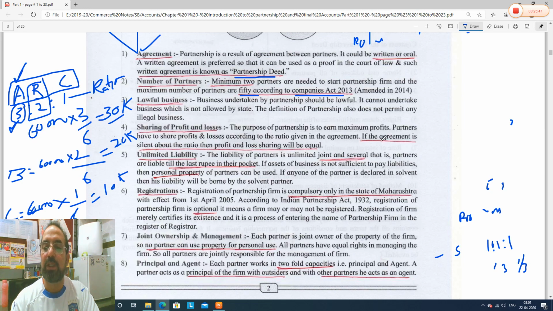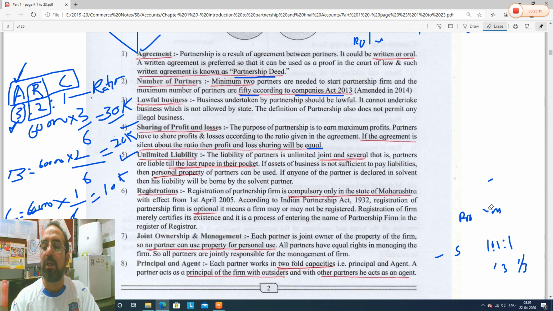Sharing of profit and loss. If the agreement is silent, if they have not agreed, or had only an oral agreement, or if they have not discussed the ratio at all, then what will happen? Profit and loss sharing will be equal. I have mentioned it here. This is a feature. Next, unlimited liability. See guys, this point is also very important.